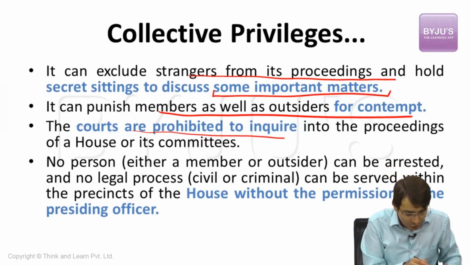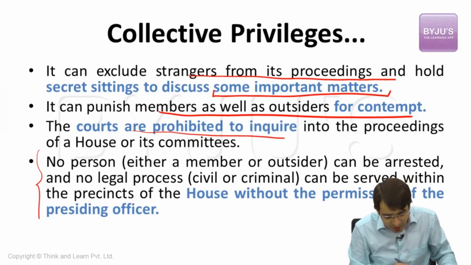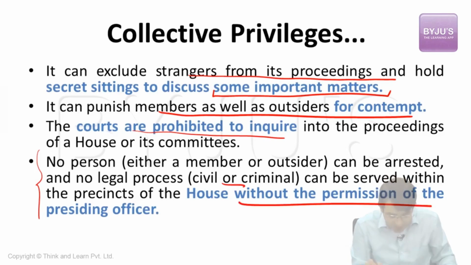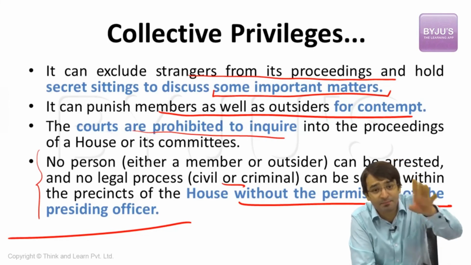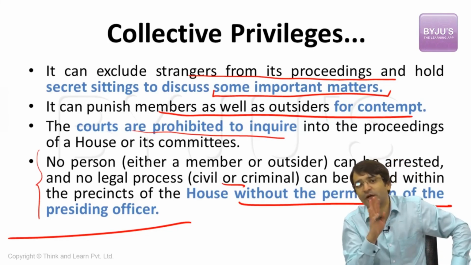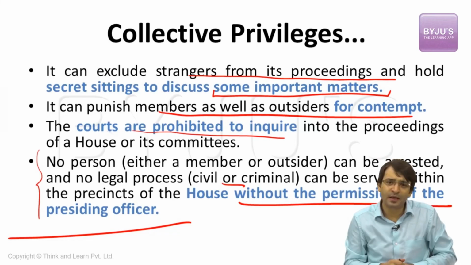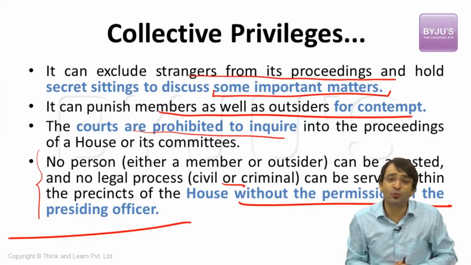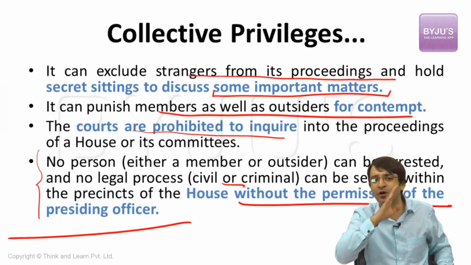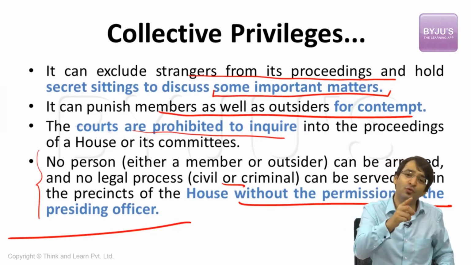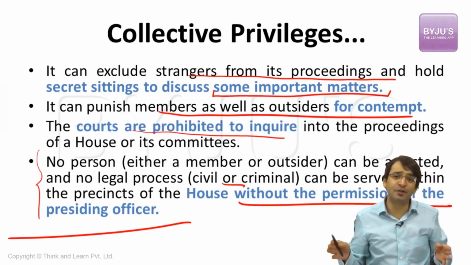Collective privilege. No person, either a member of the parliament or an outsider, can be arrested, and no legal process, civil or criminal, can be served within the presence of the house without the permission of the presiding officer. That means if a member of the parliament is to be arrested, yes, but first seek the permission of the presiding officer, the speaker of the house. Without his permission, you cannot arrest this member of the parliament. So suddenly, I'm not a member of parliament, but I'm present in the gallery and I'm witnessing the proceedings of Lok Sabha. Suddenly, an arrest warrant is issued against me. This arrest warrant cannot be served on me because I'm present in the parliament without the acceptance of the presiding officer of the house. That means only when the presiding officer will allow, the police party can arrest me from within the presence of the parliament. These are some of the important collective privileges which are available to the temple of democracy as a whole.